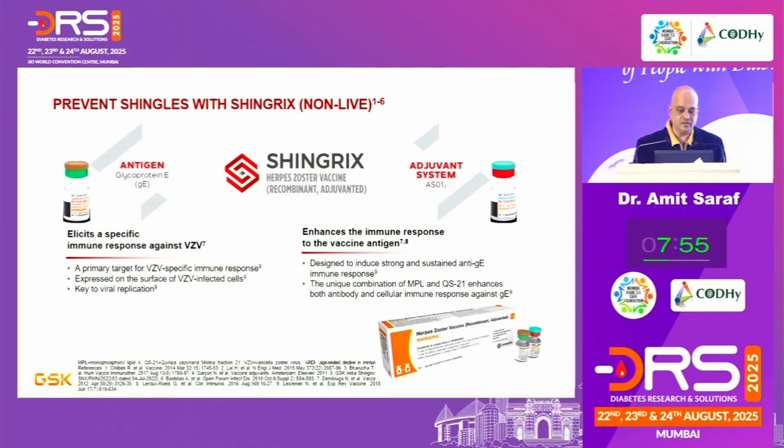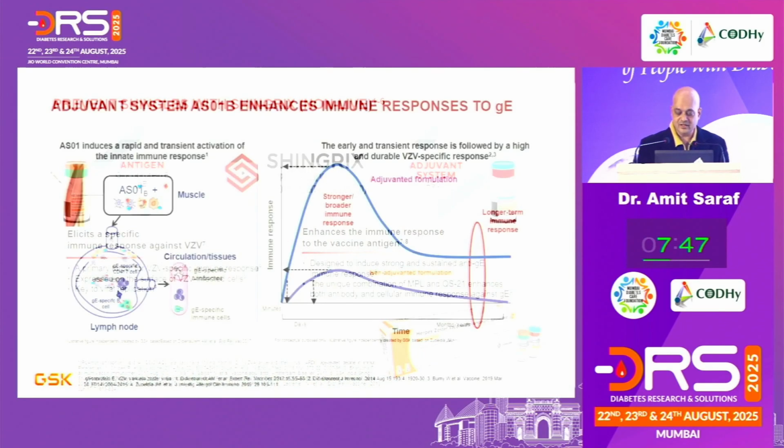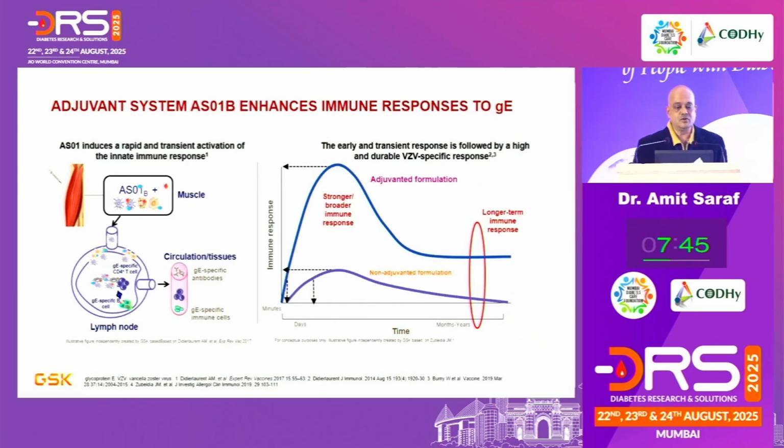It's a non-live vaccine. It elicits a response against the varicella zoster virus. It enhances the immune system towards the viral antigen, and it also contains an adjuvant system. The AS01B enhances the immune response to IgG, thereby causing a robust immune response at the time of vaccination, and a sustained one beyond it as well. So the long-term immune response also has been shown to be quite good in patients vaccinated against herpes zoster.